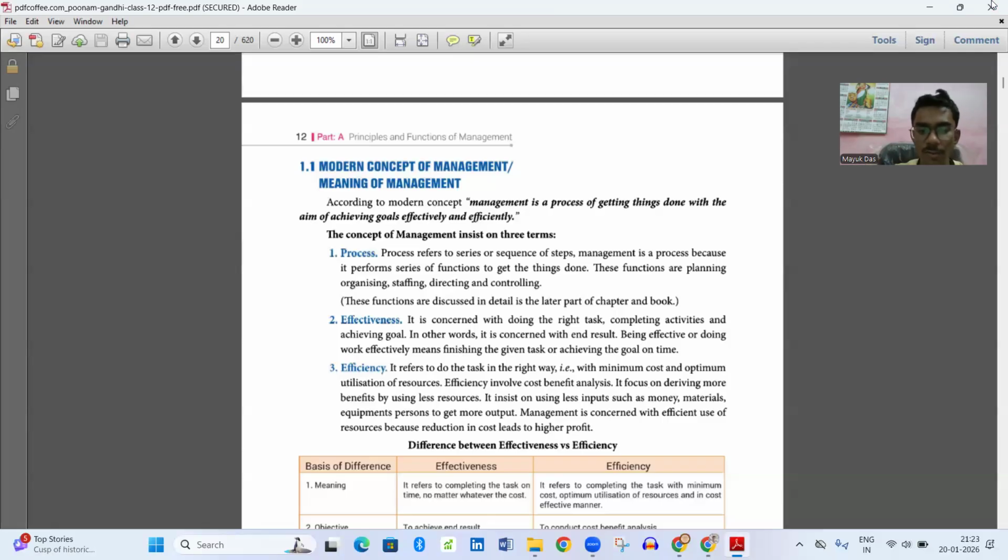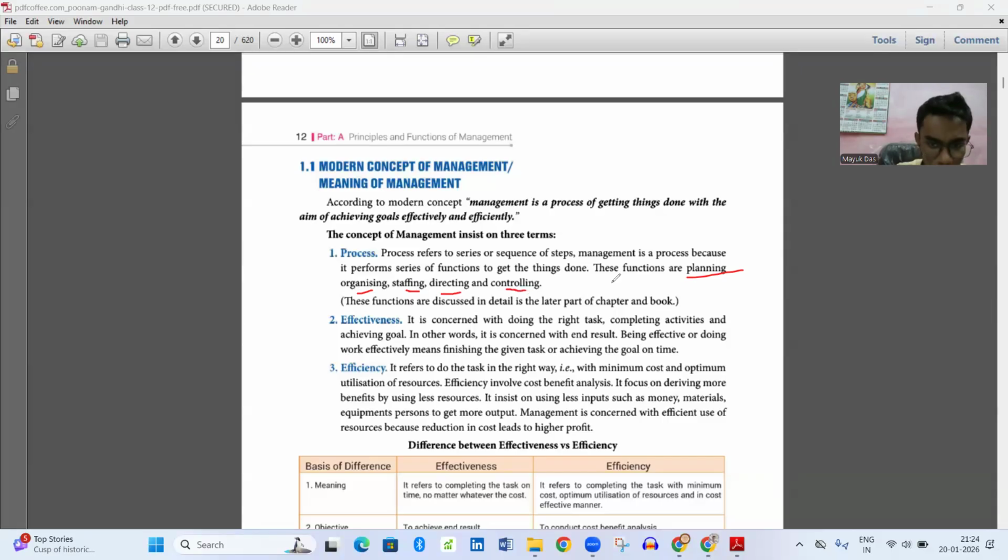So what should be the process? First of all, we have to do planning. Second is organizing. Third is staffing. Fourth is directing. Fifth is controlling.